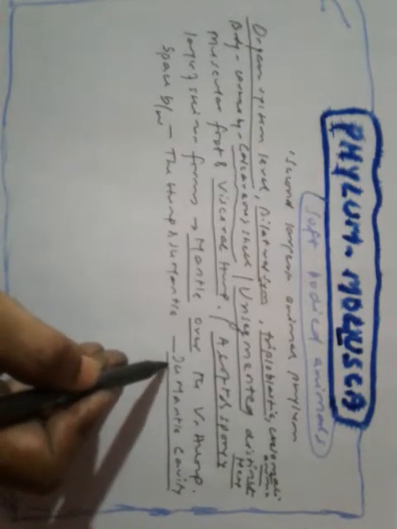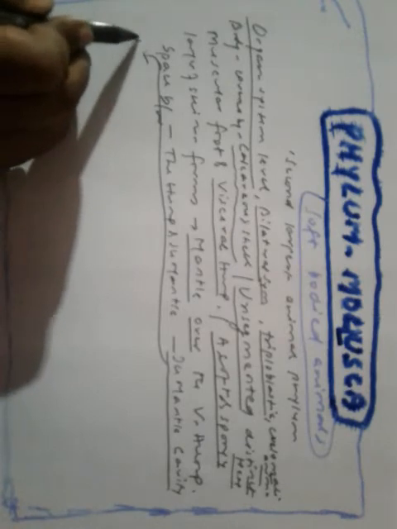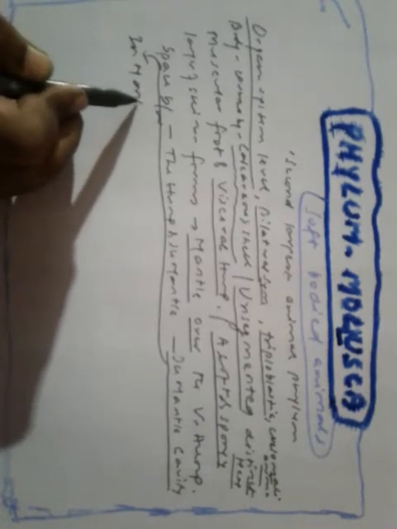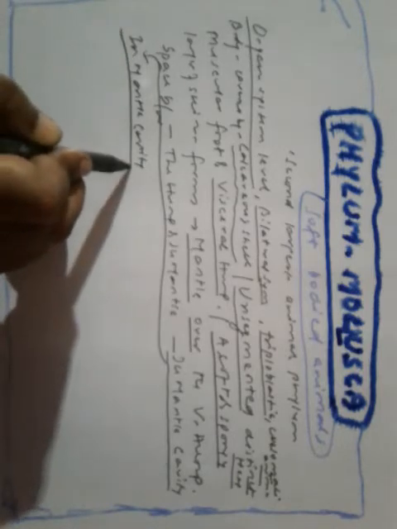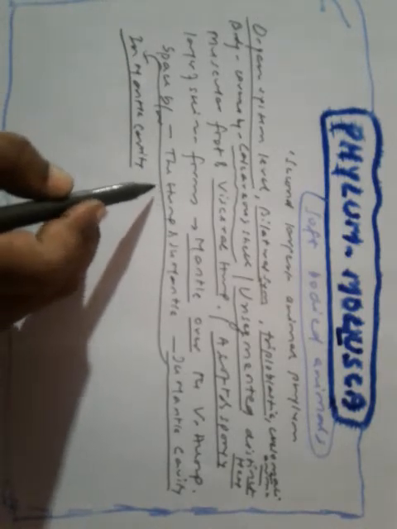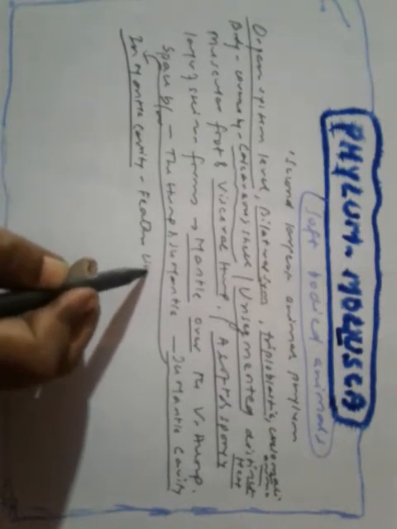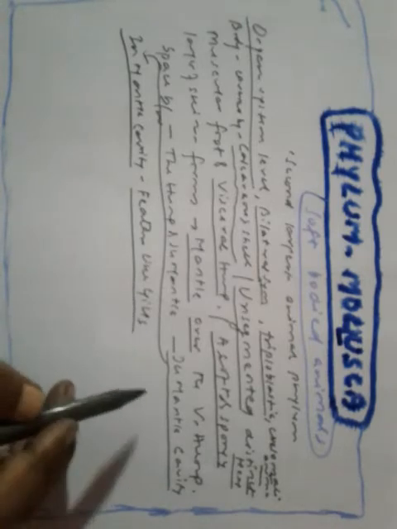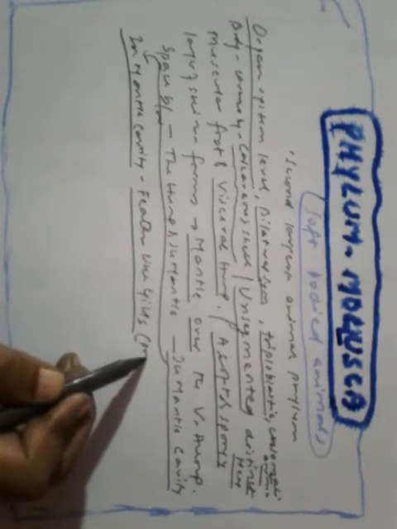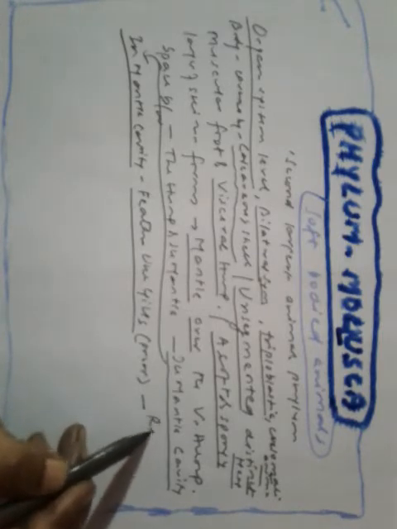In the mantle cavity, what do we find? Feather-like gills are present. What do they help in?